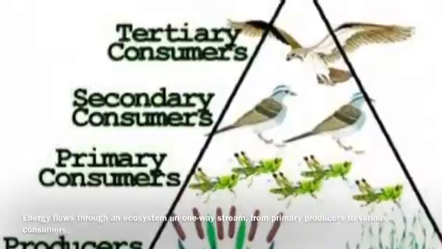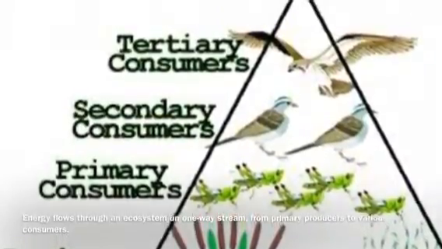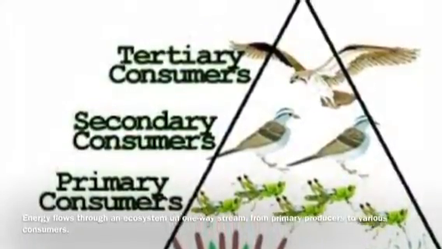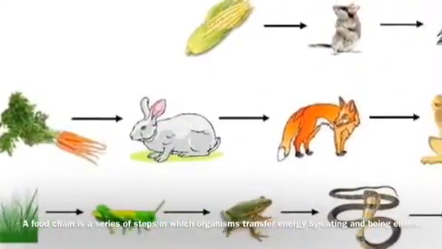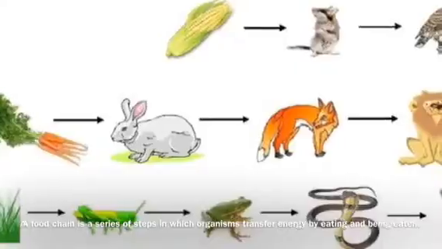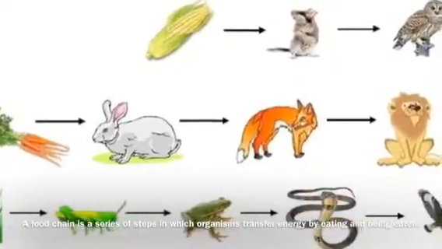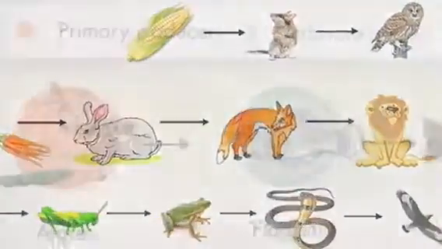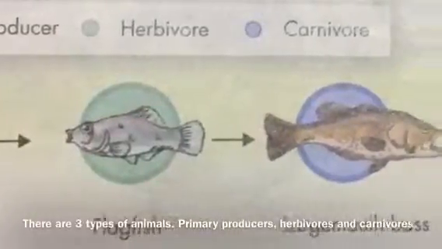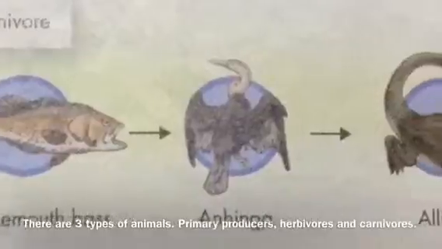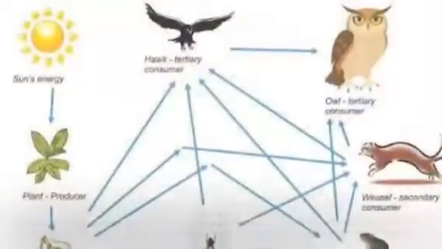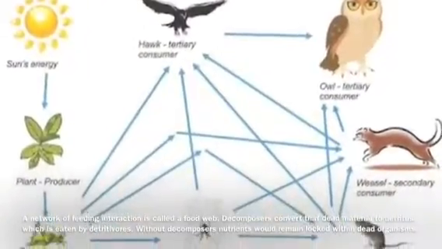Energy flows through an ecosystem in a one-way stream, from primary producers to various consumers. A food chain is a series of steps in which organisms transfer energy by eating and being eaten. There are three types of organisms in a food chain: primary producers, herbivores, and carnivores. A network of feeding interactions is called a food web.